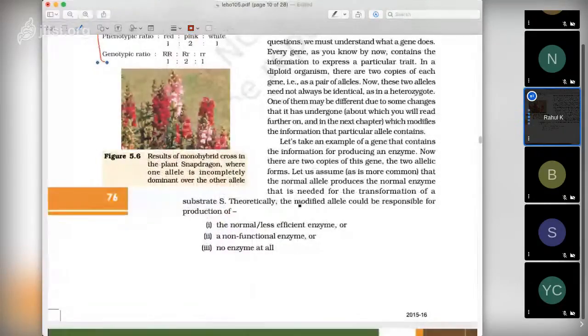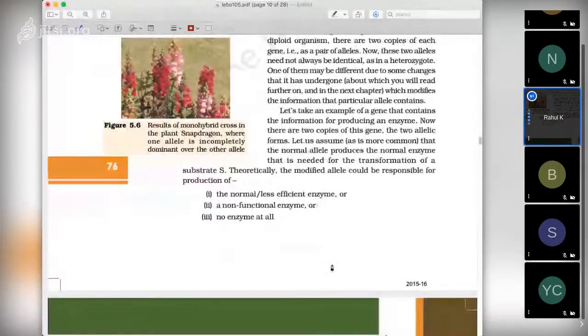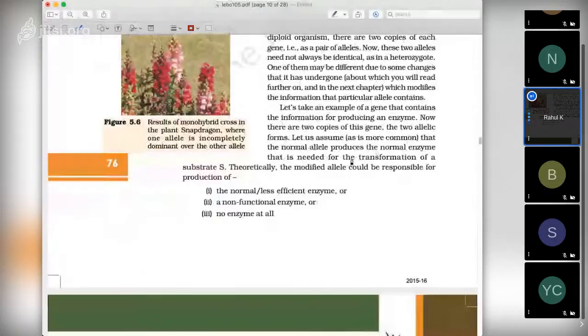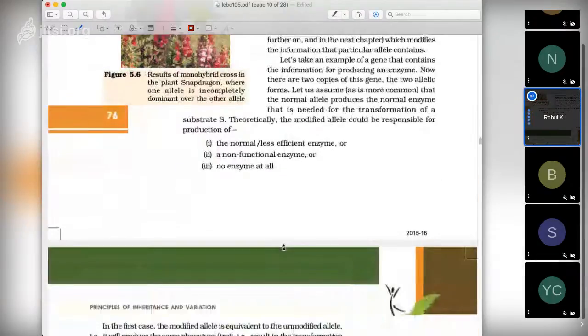Let us assume that a normal allele produces normal enzyme that is needed for the transformation of a substrate S into a product. We know about enzymes. In 11th class you have studied about enzymes. Theoretically, the modified allele could be responsible for production of normal, less efficient enzyme, or a non-functional enzyme, or no enzyme at all. If I modify an allele, I may get a normal enzyme, or a less efficient enzyme, or a non-functional enzyme, or I may not get any enzyme at all.